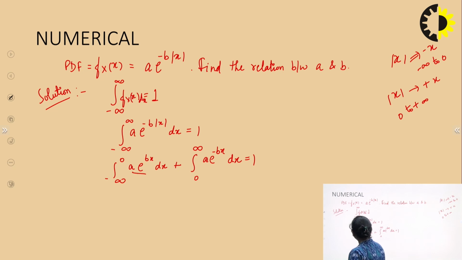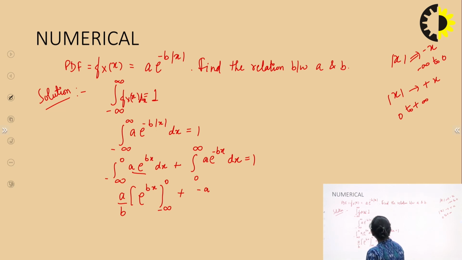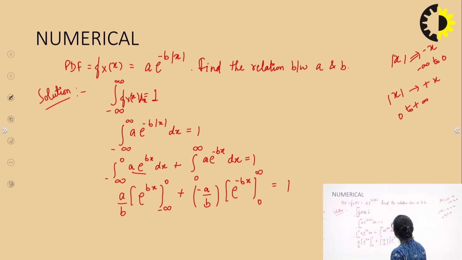So, solving this integral, I will get b in the denominator, so a over b times e to the power bx, and its limits will be minus infinity to 0. Similarly, this will be minus a over b, as the minus sign of b comes with a, and the integral gives e to the power minus bx with limits 0 to infinity, and this should be equal to 1.